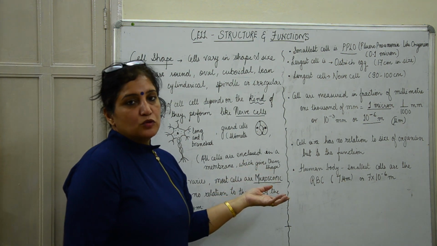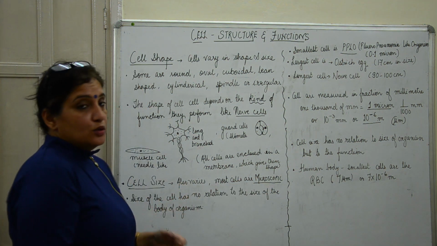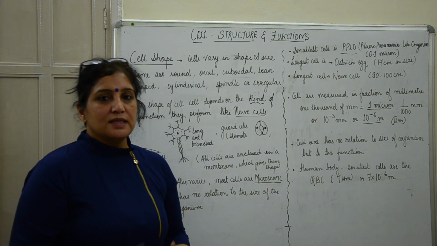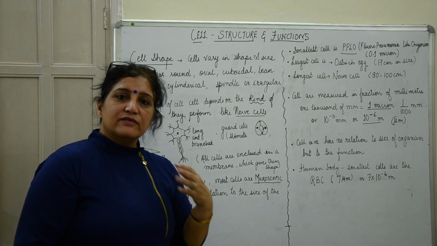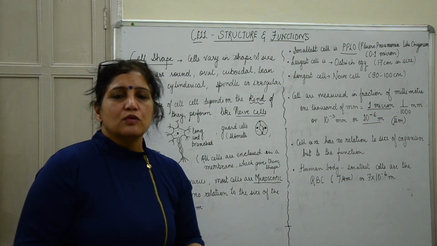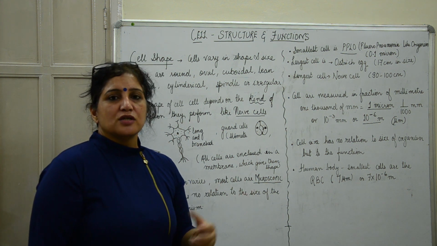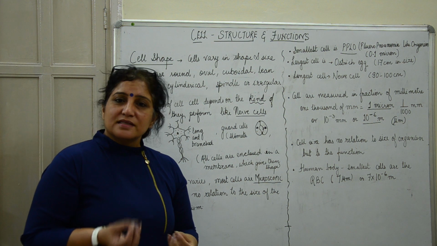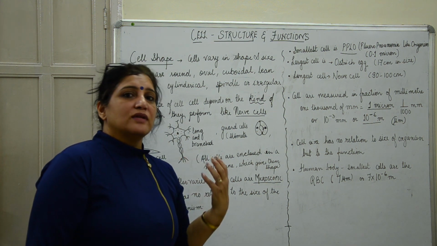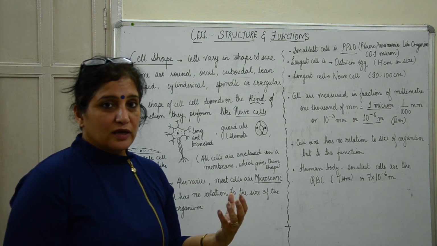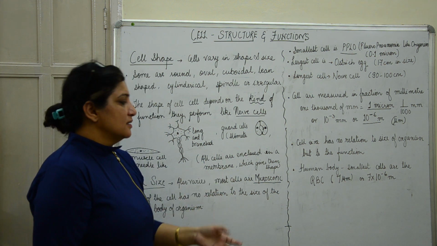You cannot see them through a magnifying glass also. You have to use a microscope. And also there is no relation between the size of the cell and the size of an organism. An elephant will have very small cells also and very large cells also. Its nerve cells will be very large, whereas its blood cells will be very small. So it doesn't matter what the size of an organism is. The size of the cell will vary according to the function that they perform.